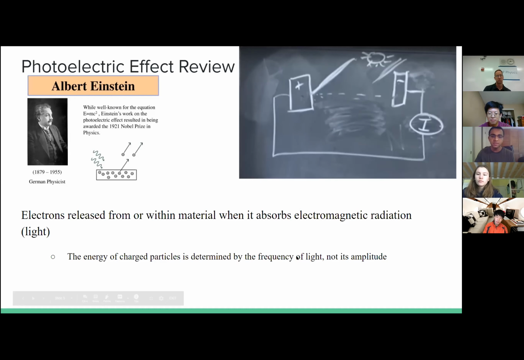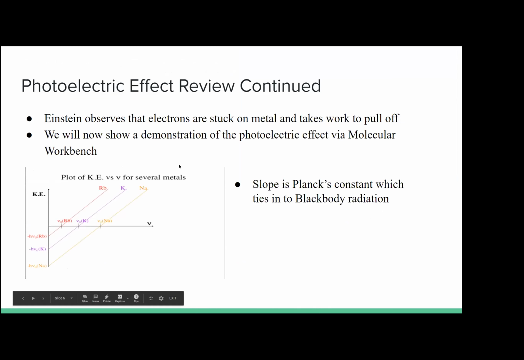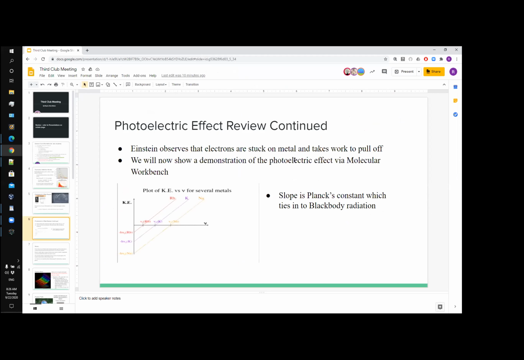The energy of the charged particles is determined by the frequency of light. And here Einstein observes that it takes work to pull the electrons off of the metal. In the bottom left-hand corner, you can see a plot of how that essentially works for different metals, like rubidium, potassium, and sodium. The slope is actually Planck's constant, and that is the key tie-in, how both of these experiments are tied together and are a very key foundation for quantum mechanics. Now we're going to show a quick demonstration of the photoelectric effect via molecular workbench.